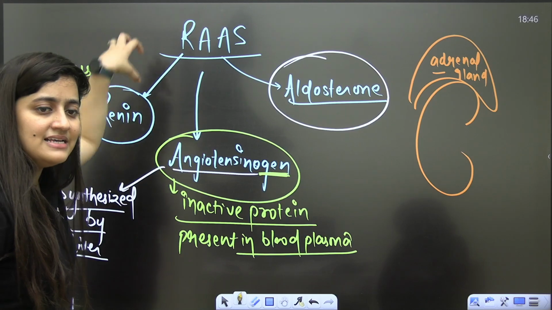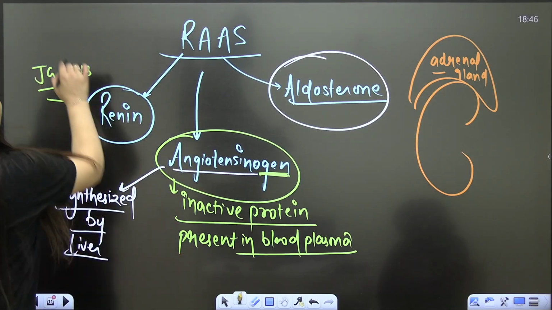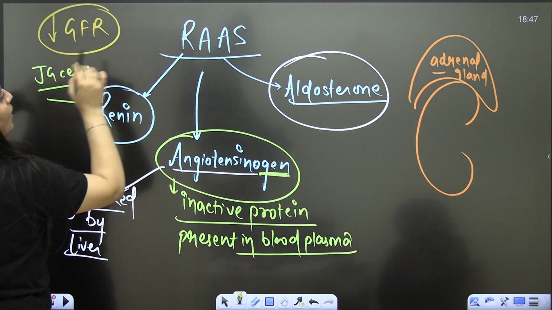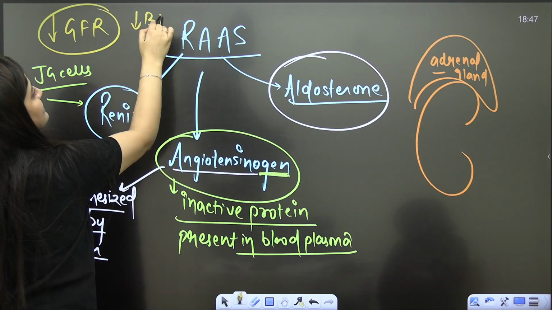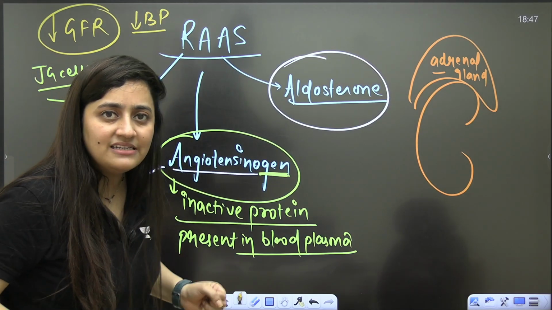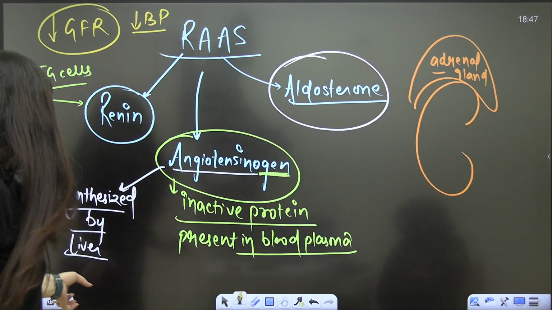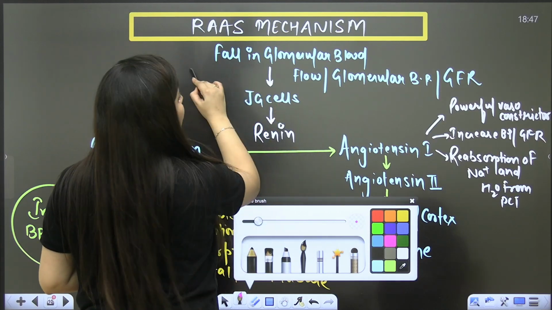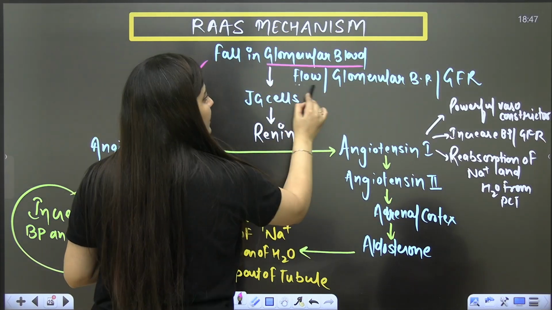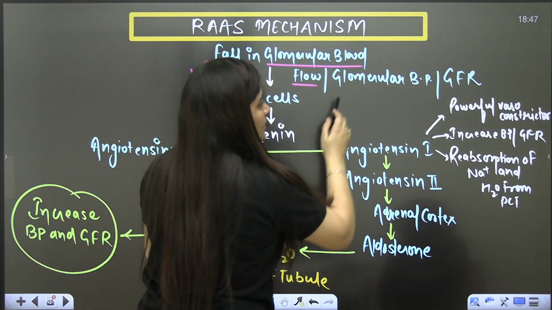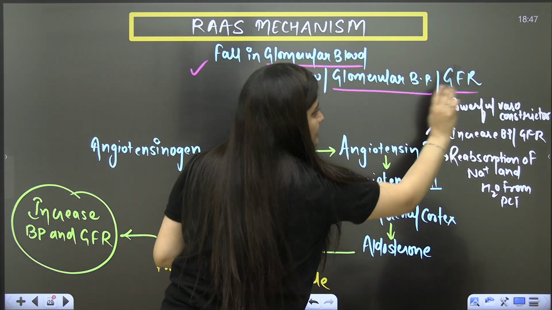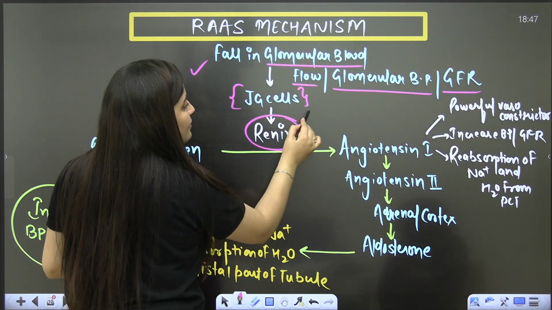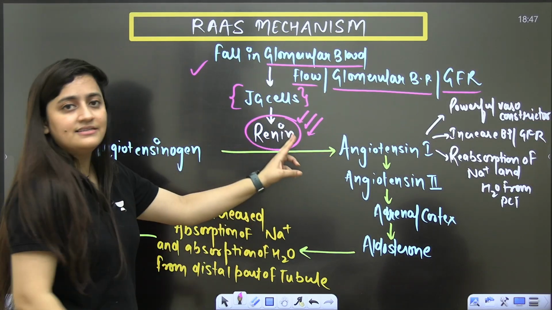The RAS mechanism will be activated when there is low GFR, when the filtration rate of the kidney is less. And why is it less? Because blood pressure is less, because body fluid volume is less. Now what's going to happen? Whenever there is a fall in glomerular blood flow, blood pressure will be less, so obviously GFR will be less. So your juxtaglomerular cells will release this renin.